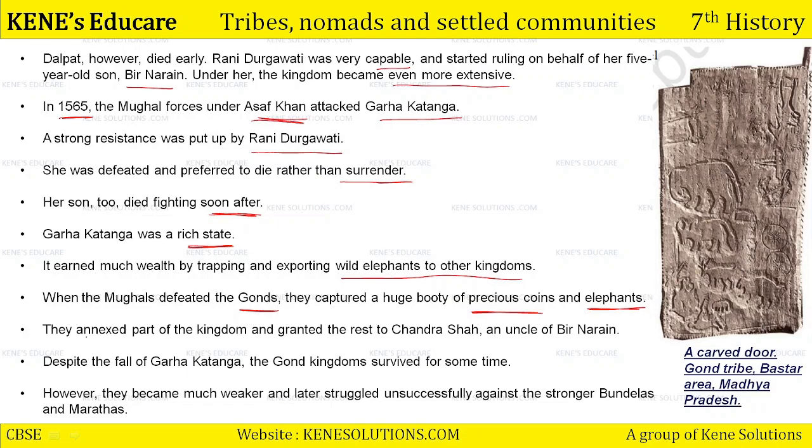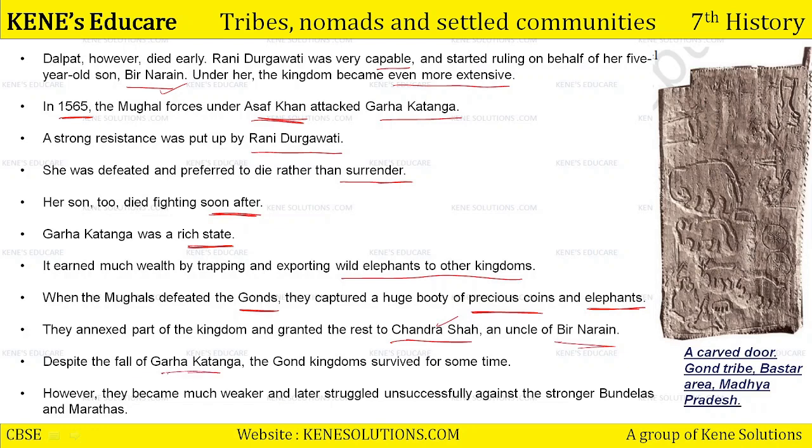They, as in Mughals, annexed part of the kingdom and granted the rest to Chandra Shah, uncle of Birnarayan. Birnarayan कौन है? ये दुर्गावती का बेटा. Okay, and Mughals granted the rest of the territory to Chandra Shah, who was the uncle of Birnarayan.